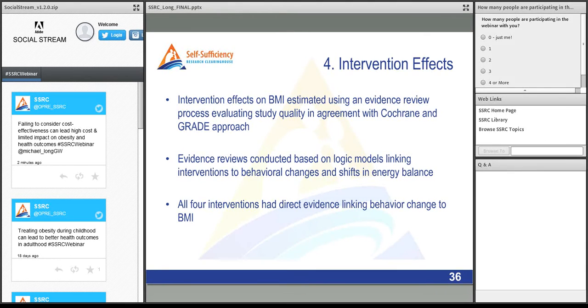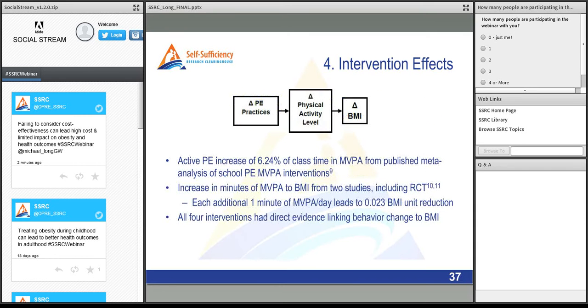In the 4 interventions that I'll talk about today, all of them had direct evidence linking the behavior changes targeted by the policy to changes in BMI. So here's the example for active PE, linking changes in PE practices to changes in physical activity levels. We used a systematic review and meta-analysis that was already published of a broad range of PE interventions that found that if you do these kinds of interventions, you will increase activity time during class by 6.24%.